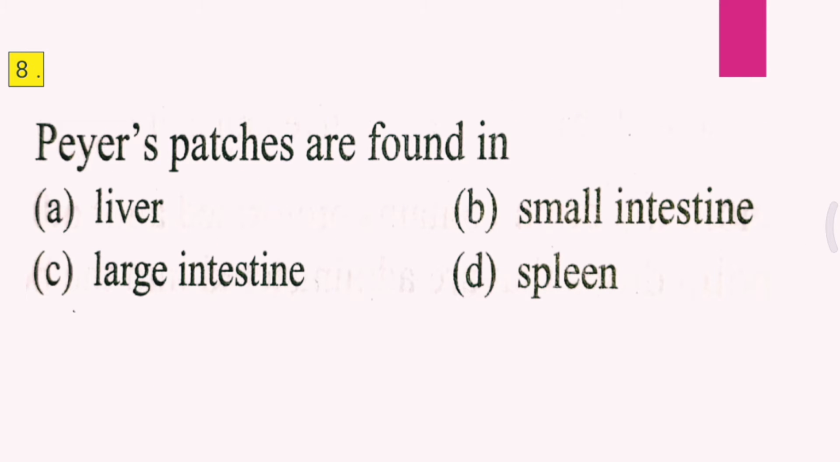Question 8. Peyer's patches are found in A. Liver, B. Small intestine, C. Large intestine, D. Spleen. I repeat the question. Peyer's patches are found in, and the correct answer is B, that is small intestine.